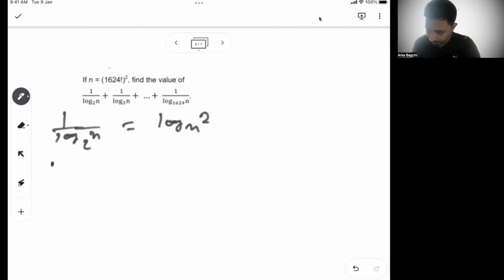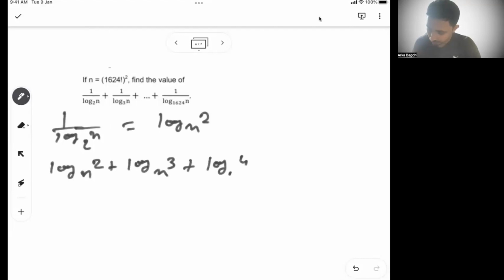So my entire expression becomes log of 2 base n plus log of 3 base n plus log of 4 base n till log of 1624 base n. What I did by taking the reciprocals is making sure the bases are all same, which was not given in the problem. We just tweaked a bit and then made all the bases same.